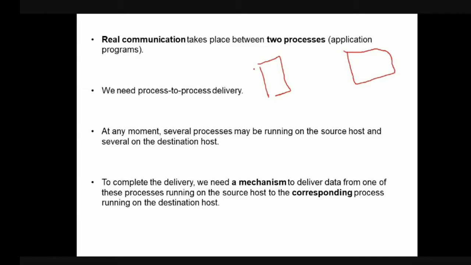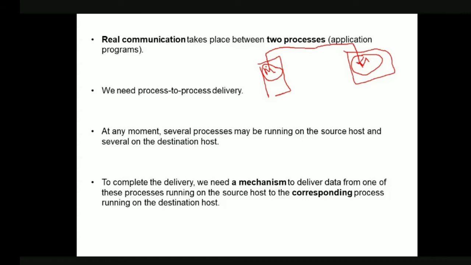If you are sending a mail from this system to that system, will there be only a single mail process in our systems, or more processes? Obviously there will be more processes. So our transport layer must identify the mail process in the source, and it must also identify the mail process in the destination. Now it should establish communication between these processes.